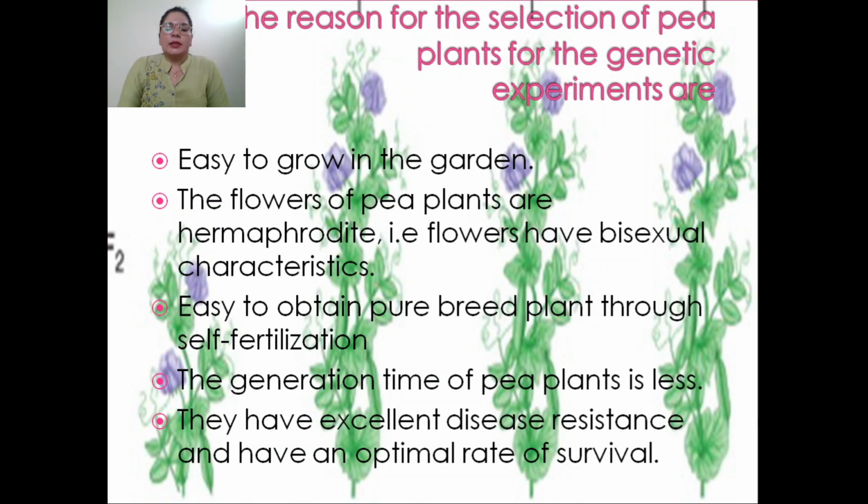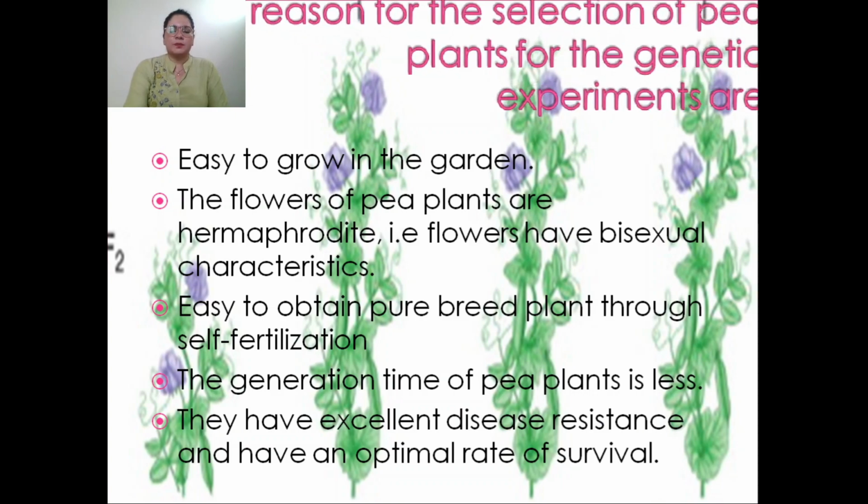Okay, then the next point is that the generation time of the pea plant is very less. We can observe various generations in a small span of time. They have excellent disease resistance and have an optimal rate of survival. That's why Mendel selected pea plant for his experiments.